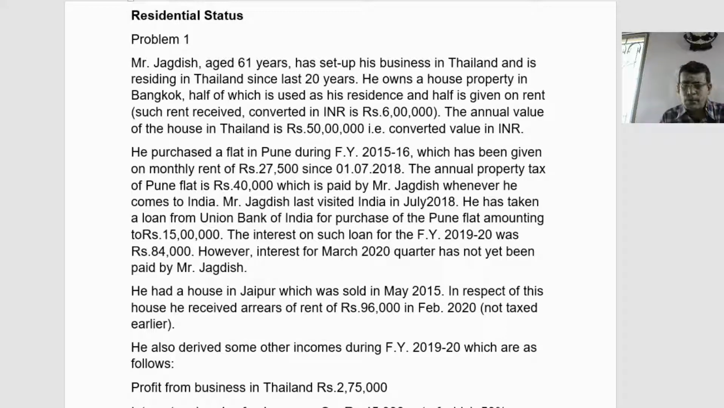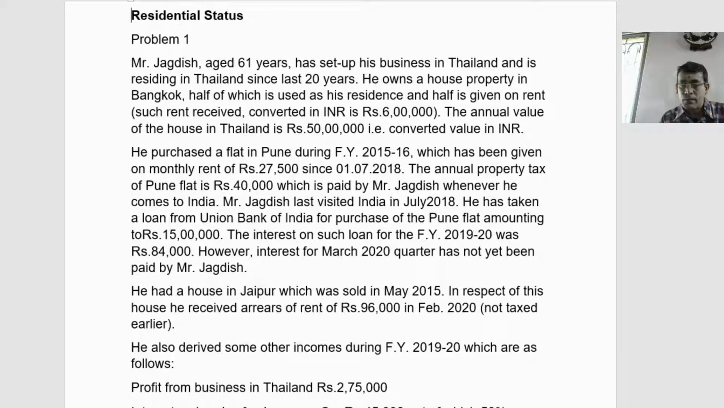Then he has taken a loan from Union Bank for the purchase of the Pune flat amounting to 15 lakhs. Interest for the financial year is 84,000. Interest for the last quarter has not been paid. Again, section 24 says interest on loan borrowed for the purpose of construction of house property is allowed as deduction. There is no point mentioned in section 24 that interest will be allowed only if it is paid. So even though that is not paid, as the loan is borrowed for the purpose of construction, the act clearly says you can take the 84,000 as deduction.